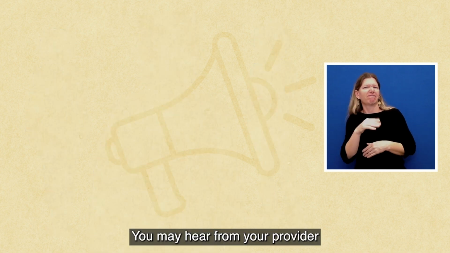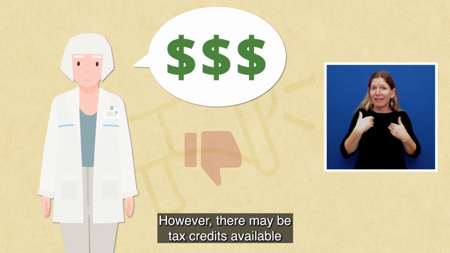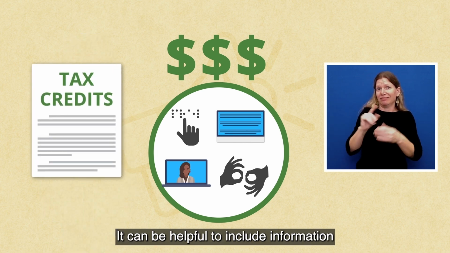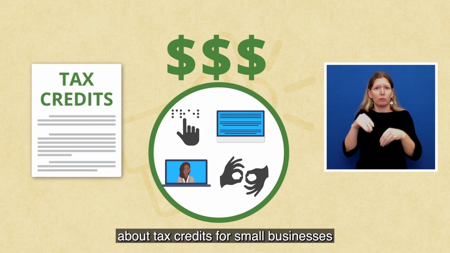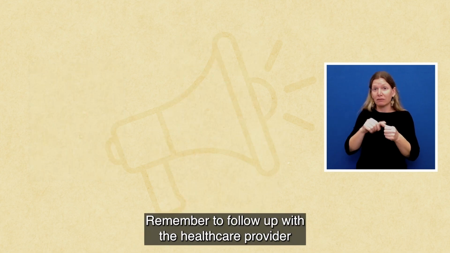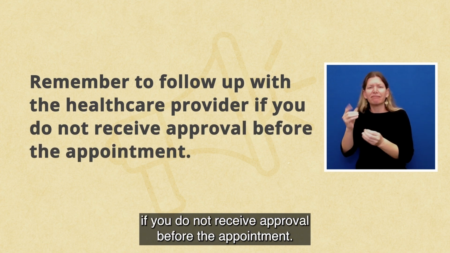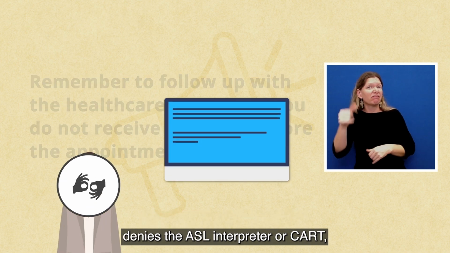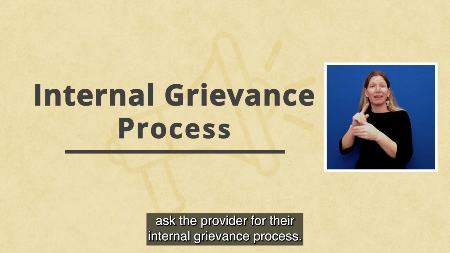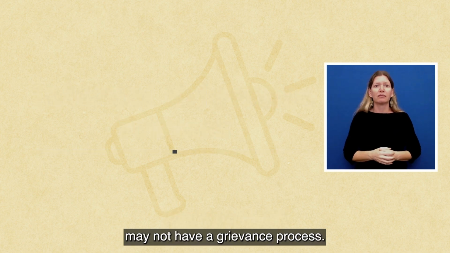You may hear from your provider that they do not want to provide the service because it will be too expensive. However, there may be tax credits available for providing the service. It can be helpful to include information about tax credits for small businesses that provide communication access for patients with disabilities. Remember to follow up with the healthcare provider if you do not receive approval before the appointment. If the healthcare provider denies the ASL interpreter or CART, ask the provider for their internal grievance process, but keep in mind that some doctors' offices may not have a grievance process.